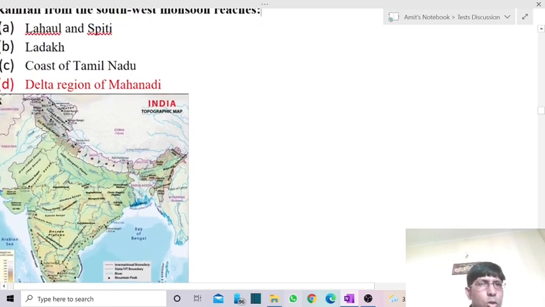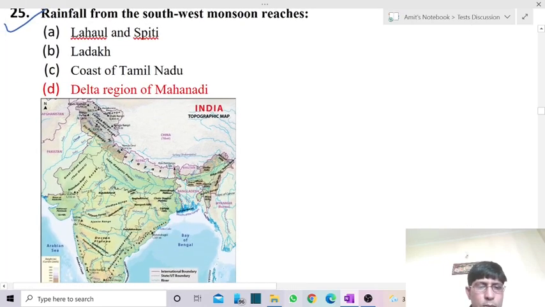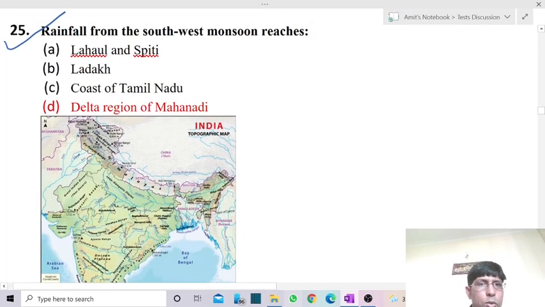So in case of Lahaul Spiti, over this part in Himachal Pradesh, we don't have much rainfall because it forms the rain shadow region. So there we are not receiving much rainfall because of southwest monsoon. Same is the case with Ladakh also. Even this forms a desert area or the cold desert area. So there also we don't have much rainfall because of southwest monsoon.